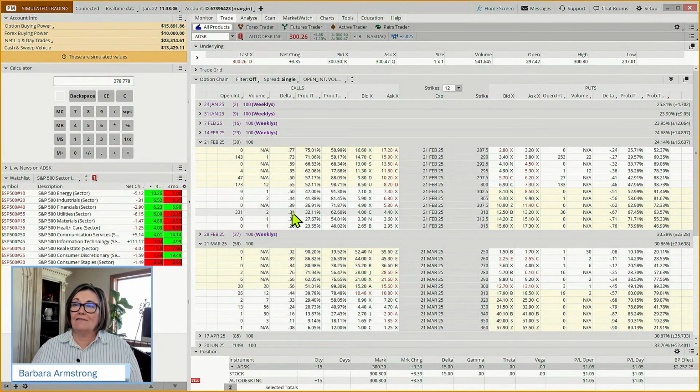And how much is enough? The amount that it goes up in an average day or has gone up over the last 14 days. And so, the probability of it going up or down that much within a shorter time frame is higher. We have a delta of 35, which means if this stock goes up $1, the value of this option will go up by about 35 cents.